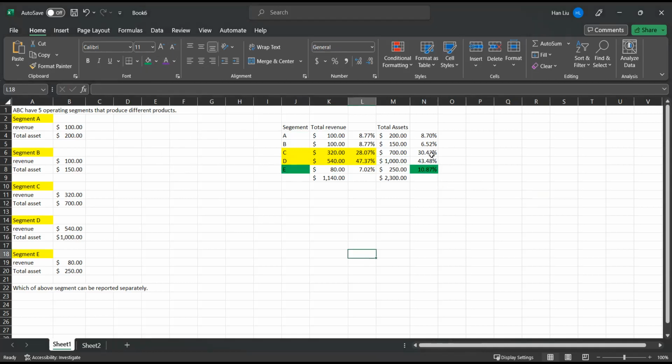After doing the two tests, the revenue test and the total asset test, I can conclude based on quantitative segment testing that segment C, segment D, and segment E can be reported separately. So that is how we quickly and simply do the question for operating segments.